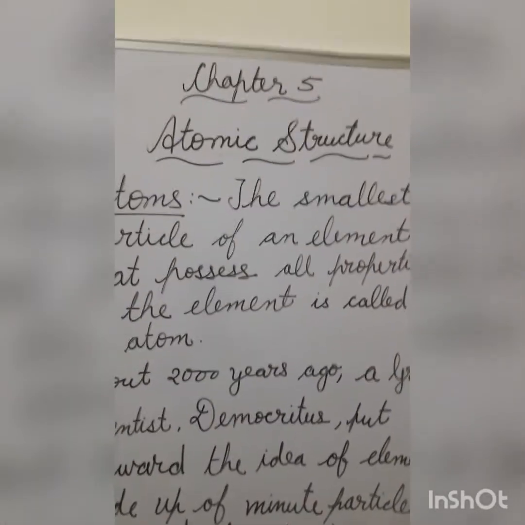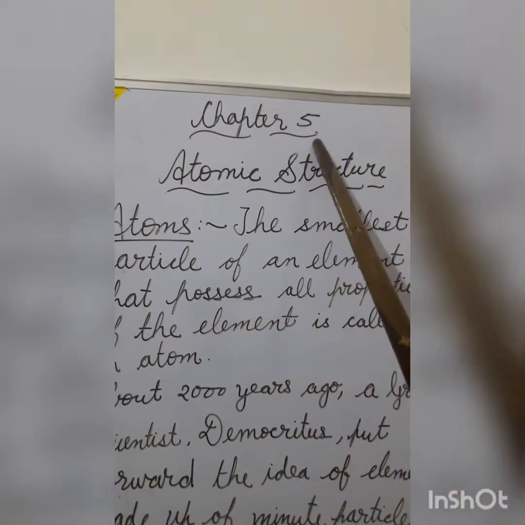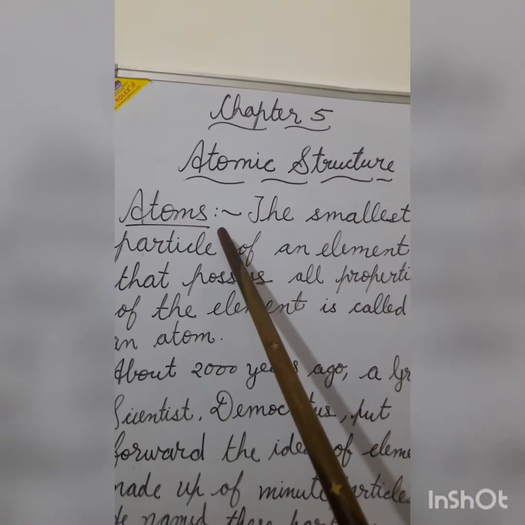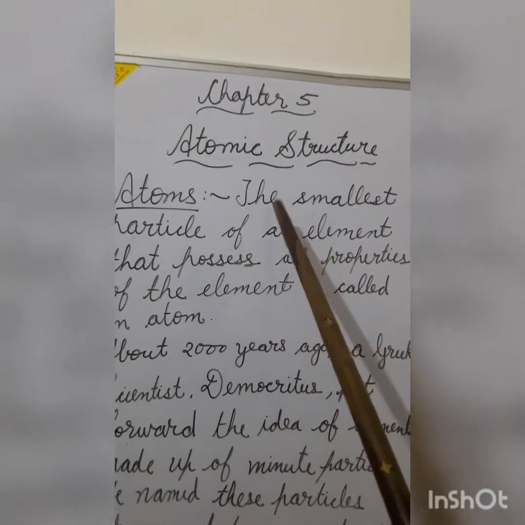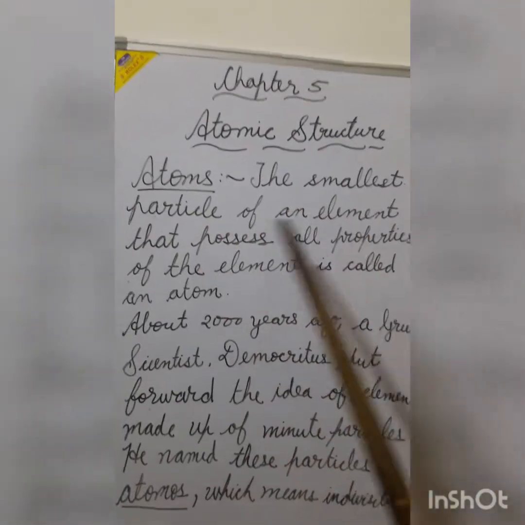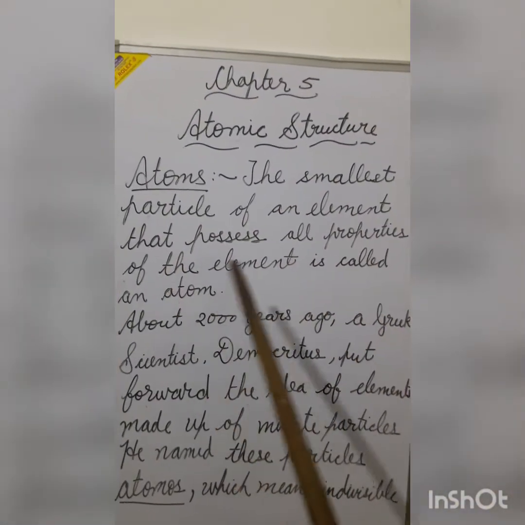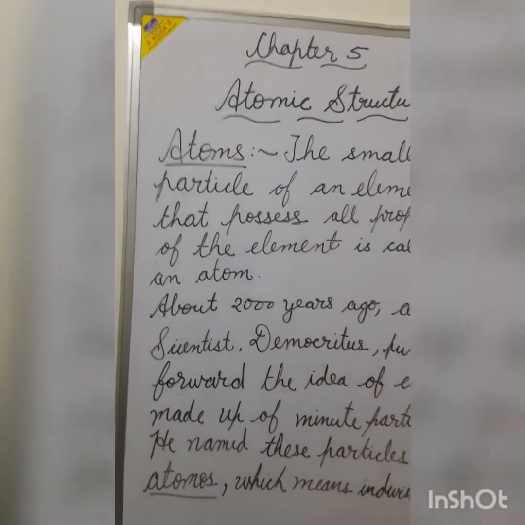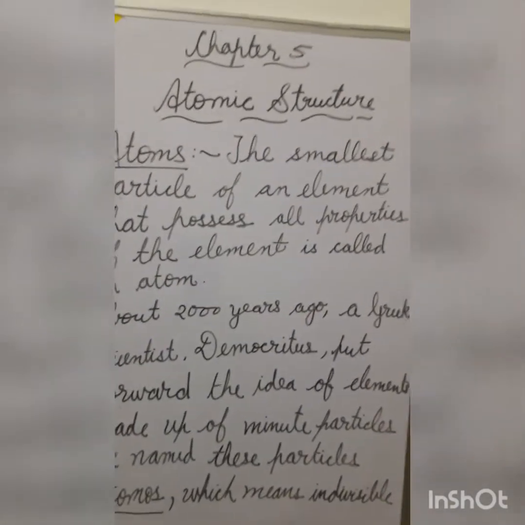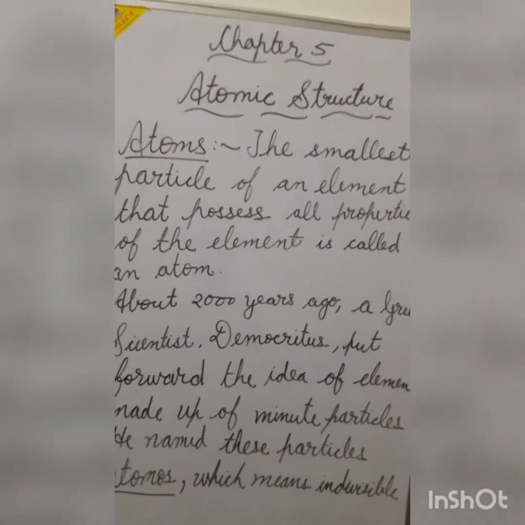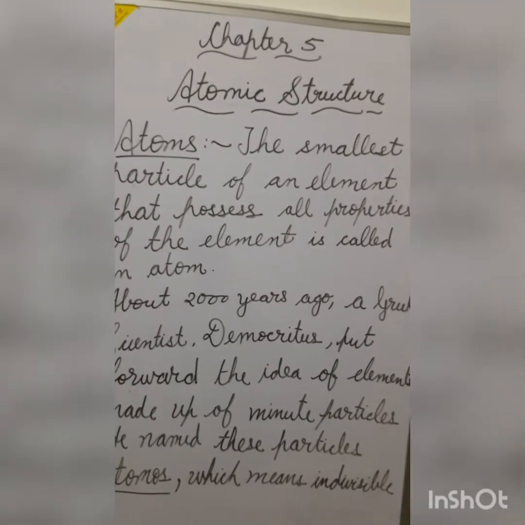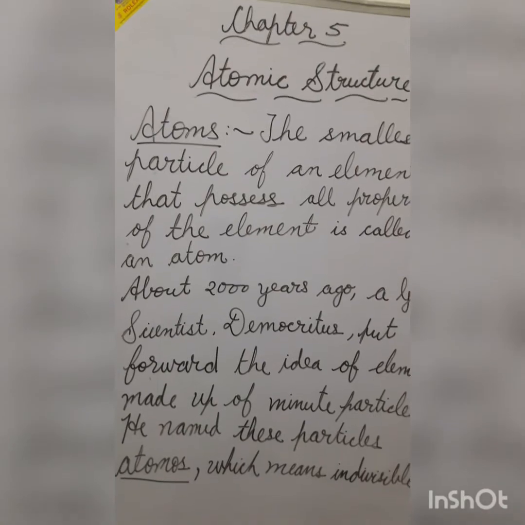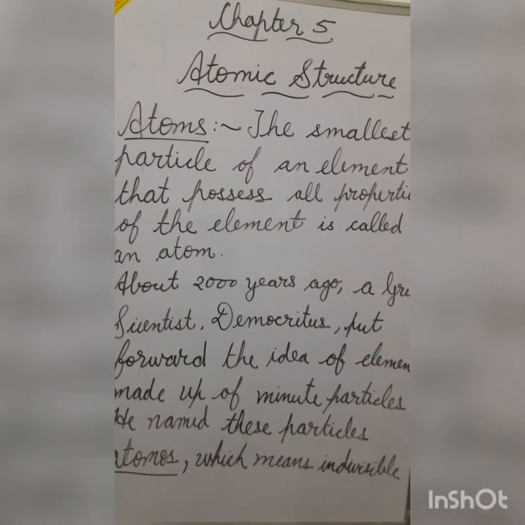Good morning, students. Today we'll start chapter number 5, Atomic Structure. We have already studied about atoms in class 6. The smallest particle of an element that possesses all properties of the element is called an atom. For example, suppose you take a piece of chalk and you break it in many pieces. Still, each piece of chalk will possess its property, and even the chemical properties will be same.